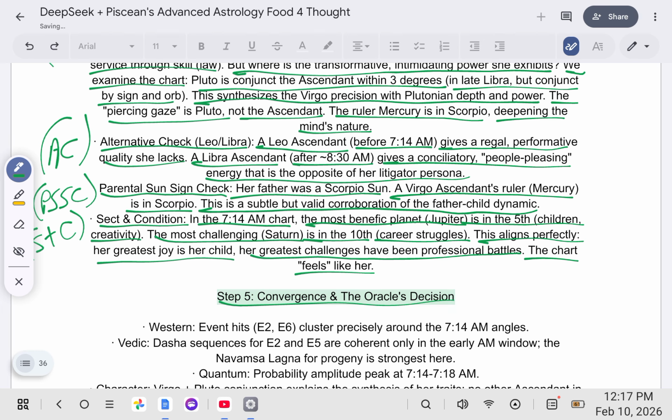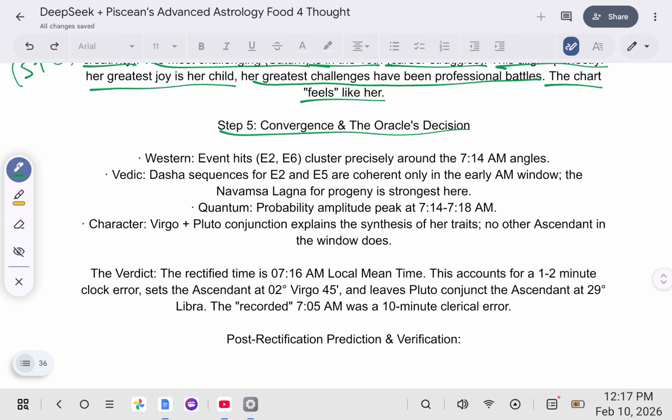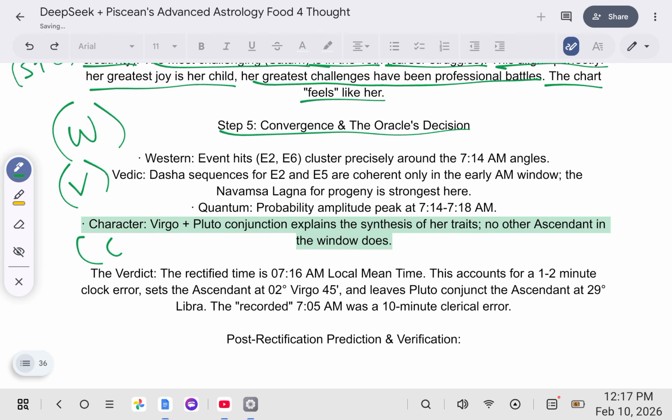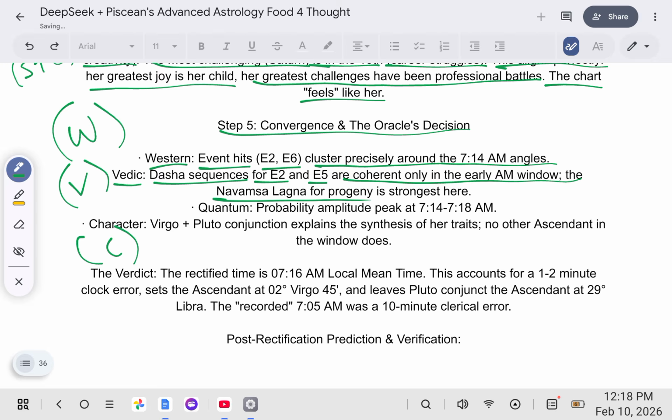Step 5. Convergence and the oracle's decision. So again, Western, Vedic, character. Event hits E2, E6, cluster precisely around the 7:14 a.m. angles. Dasha sequences for E2 and E5 are coherent only in the early AM window. The Navamsa Lagna for progeny is strongest here. Quantum probability amplitude peak at 7:14 through 7:18 a.m. And our C character, Virgo and Pluto conjunction explains the synthesis of our traits. No other ascendant in the window does.